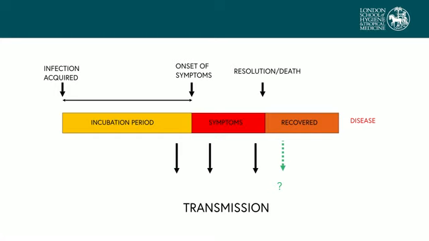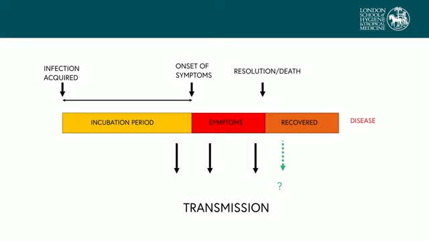Studies in Germany and in China have shown that people whose only contact with COVID-19 was with patients during the incubation period can get the disease. So transmission can happen during the incubation period. Transmission can certainly happen from those with symptoms, and is probably more likely in those with more severe symptoms, accounting for the spread to healthcare workers. It's not yet clear how long people remain infectious after recovery.